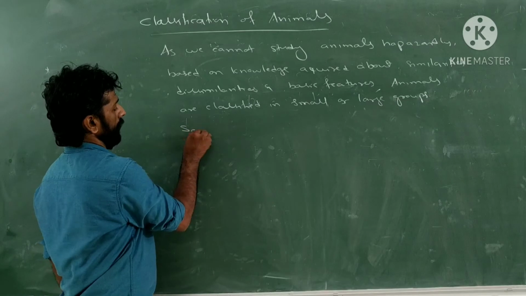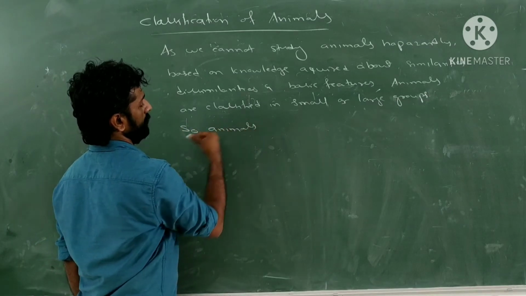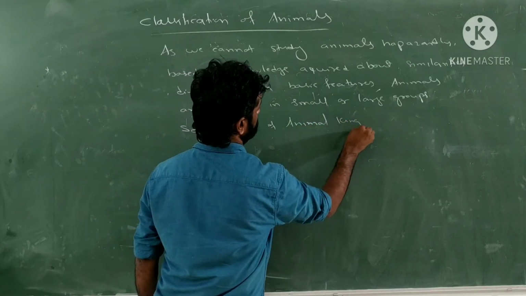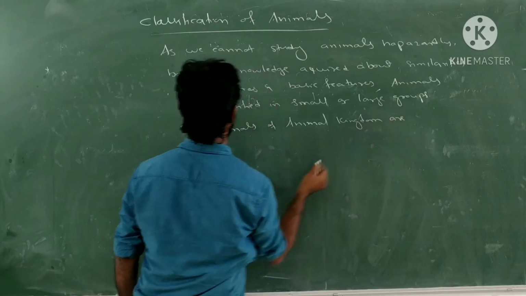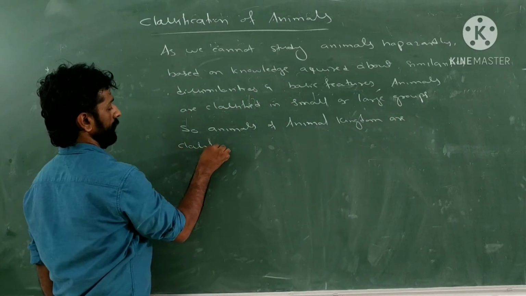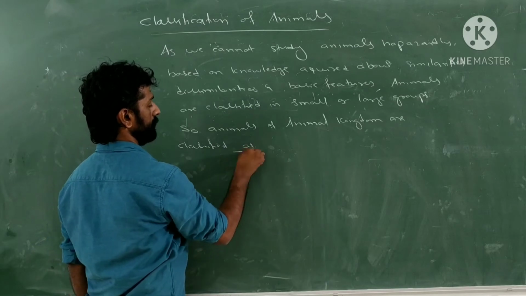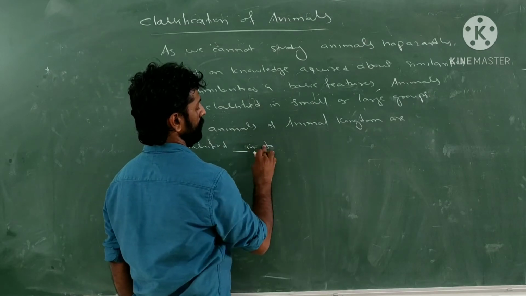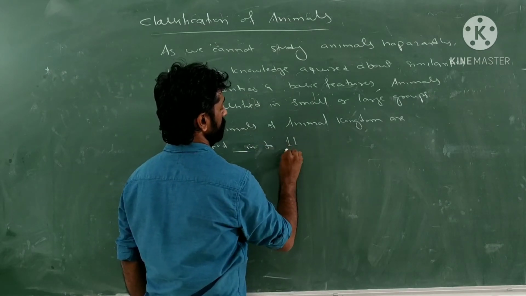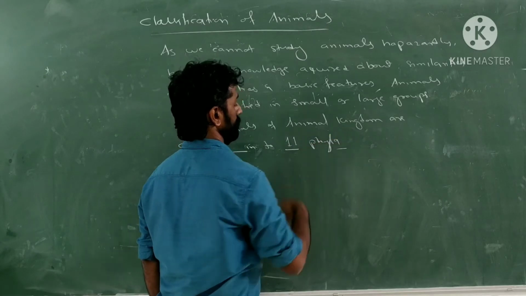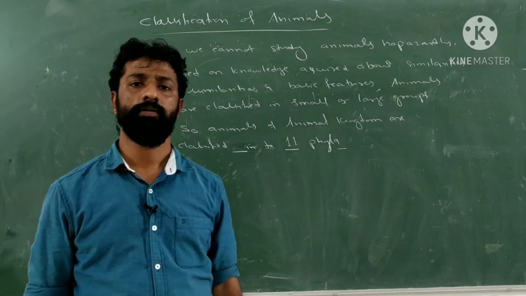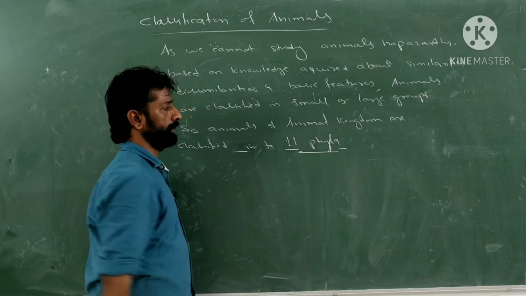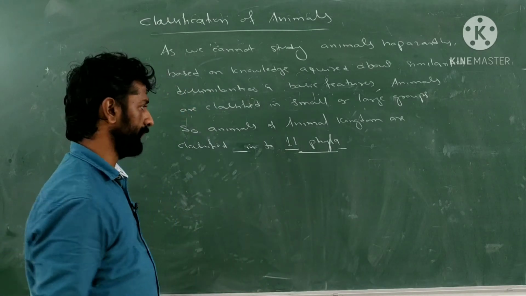So, the animals of the animal kingdom are classified into phyla. And how many phyla? 11 phyla. So they are classified into 11 phyla. Phyla is the plural form of phylum. So how many phyla are there in the animal kingdom? Total 11 phyla are there.